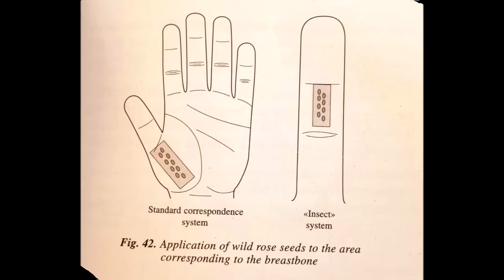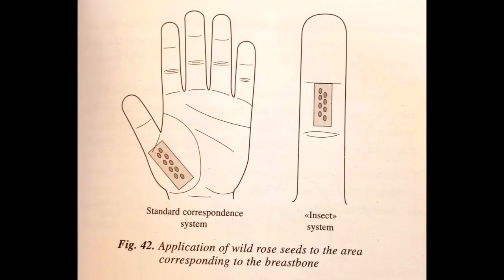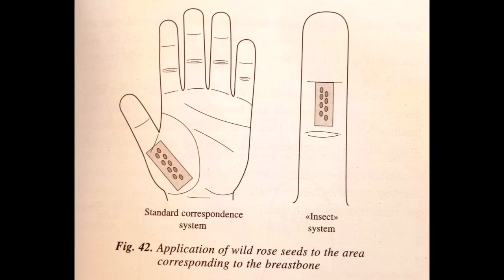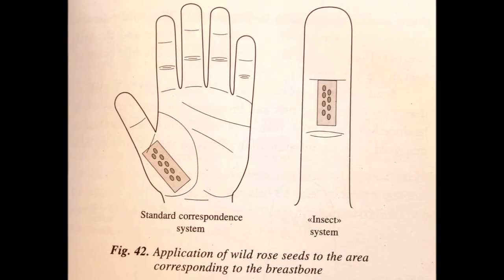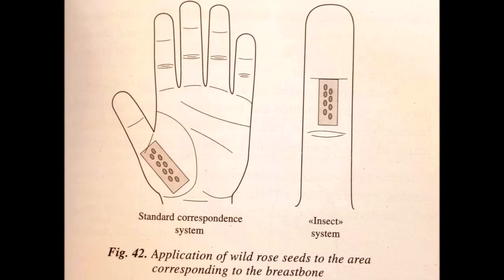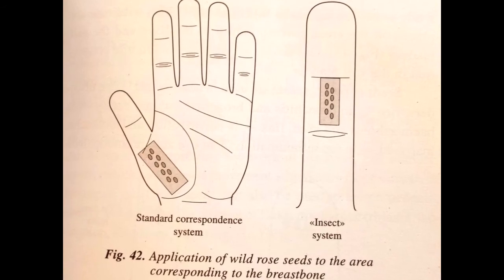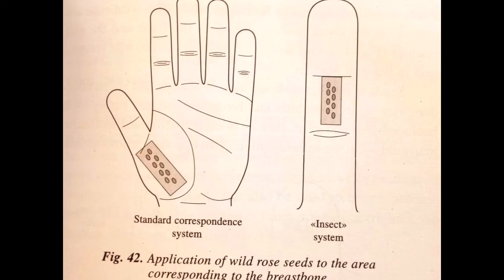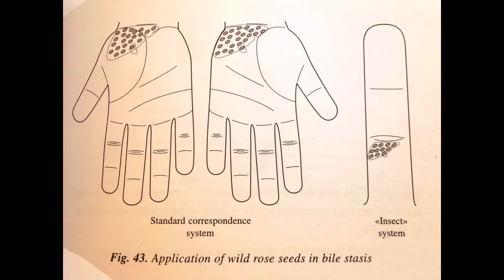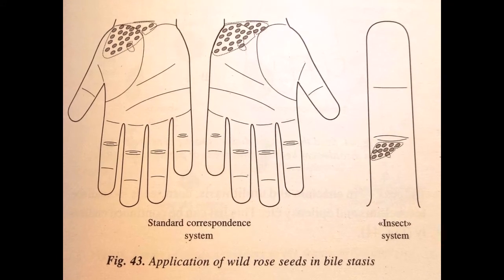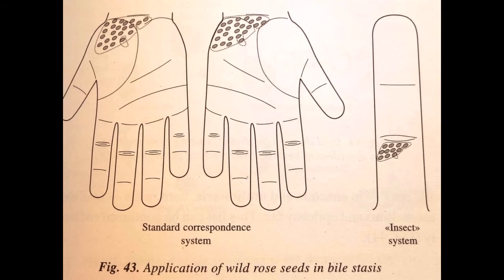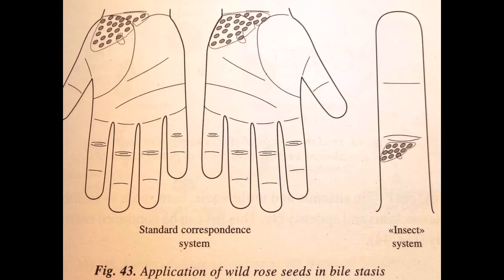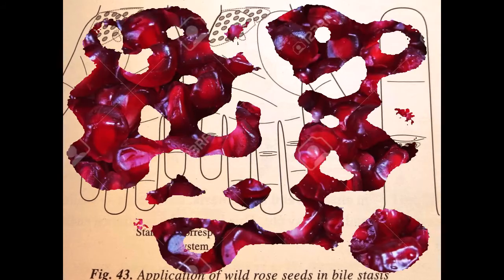Wild rose seeds are applied to the area corresponding to the breastbone in the disease of the blood accompanied with bleeding. They are similarly used in hepatitis and as a bile expelling agent. In this case, seeds of a wild rose are placed on the areas corresponding to the liver and gallbladder. Oat seeds can also be used in bile congestion in the gallbladder.